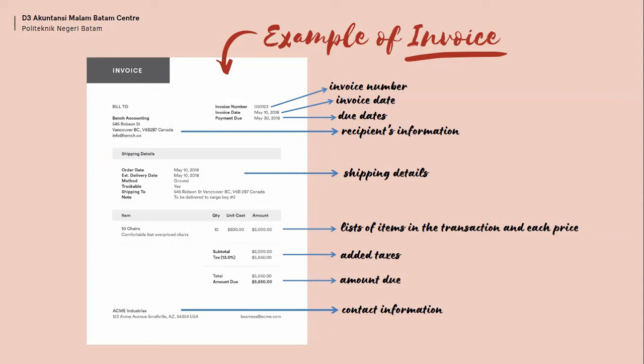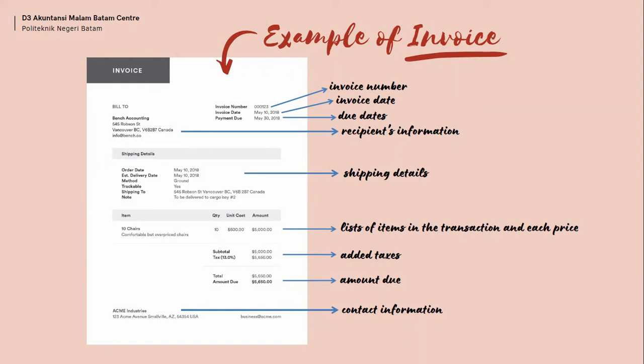Here are the steps that can be used to write the invoice. First is the invoice number. This is the unique number that identifies the invoice. Usually, invoice numbers are sequential. In this example case, the next invoice raised by this company would be 000124. Below that, we have the invoice date and due date. In this case, it's the 10th of May. This is the date that the invoice was created, and it's critical to include it. It starts the countdown for when the payment is due from the buyer.